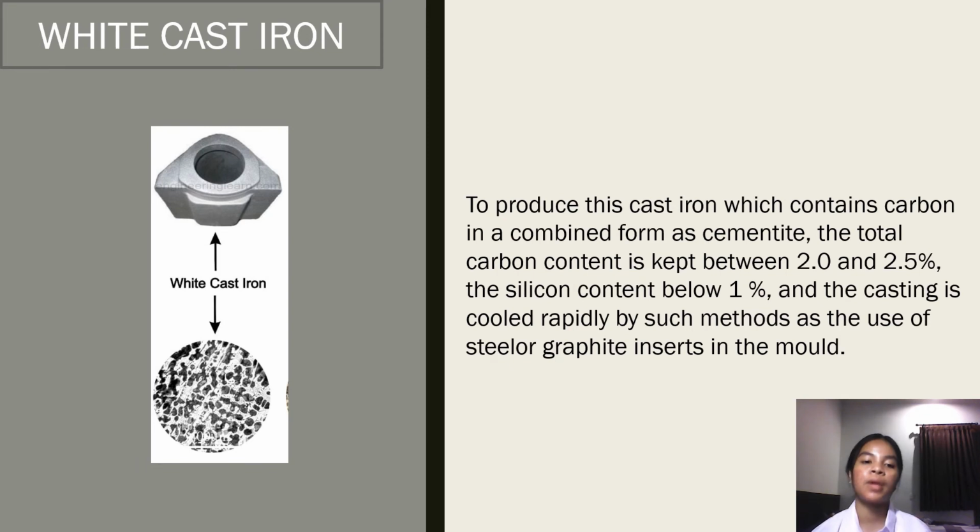Okay, and white cast iron. The product is this cast iron which contains carbon in a combined form as cementite. The total carbon content is kept between 2.0 and 3.5%. The silicon content is below 1%, and the casting is cooled rapidly by such methods as the use of chill inserts in the mold.